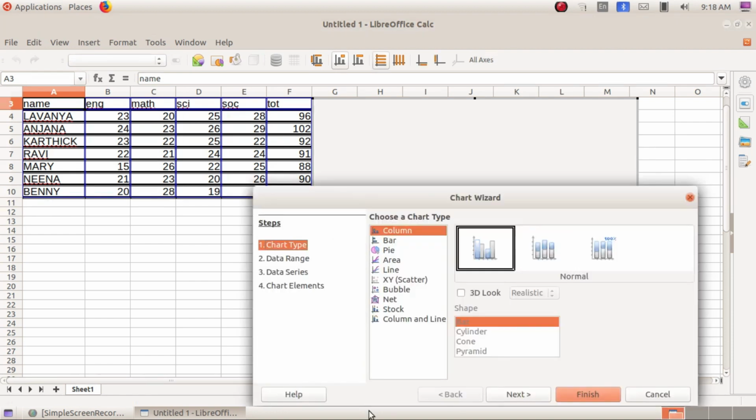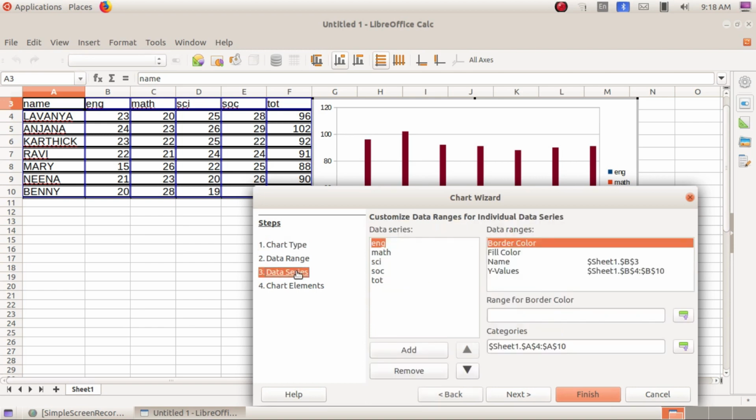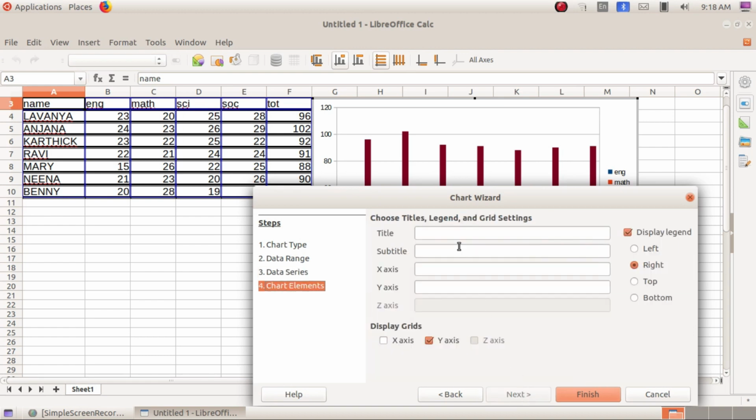Okay, so if we need to change the x-axis and y-axis name, we need to go to the data series. Okay, and we need to provide a heading here. Yeah, border color, if we need to change the border color, we can change it here. And if we need to add some changes here, we can just select it over here. In that, if you want to give a name for the chart, we can give it here. So ours is a mark list. So if we need to add a mark list, we can give the heading as mark list.